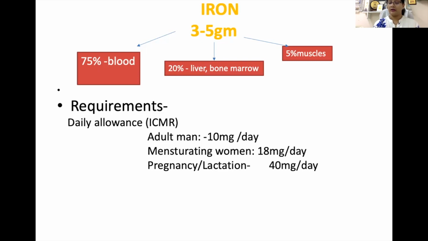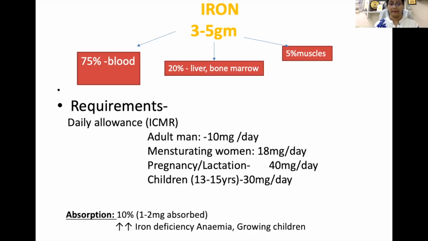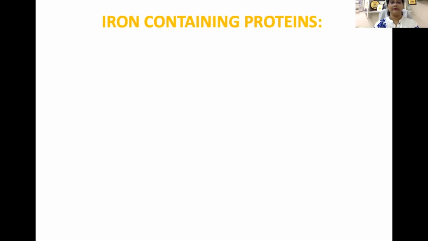That's why the iron requirement increases in pregnancy and lactation. You can say it is 4 times the normal, that is 40 milligram per day. Even in children between 13 to 15 years, they are growing very fast, so the iron requirement is 30 milligram per day.